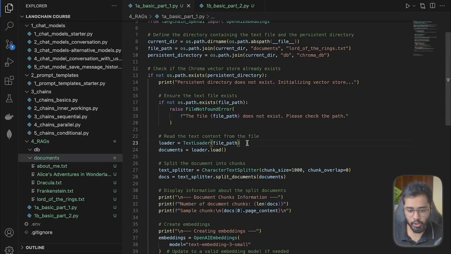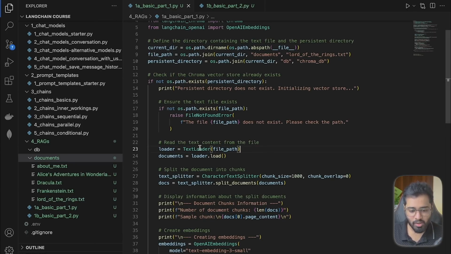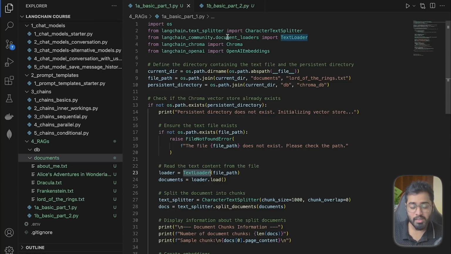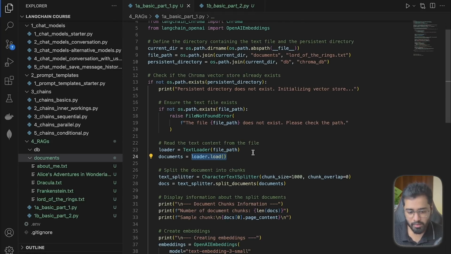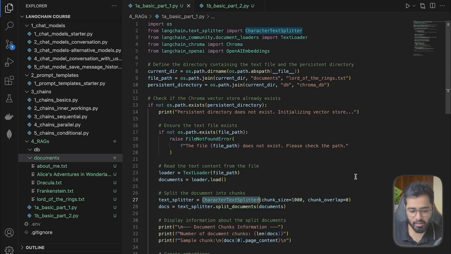Next up, let's load the book. So this is going to be the first step, right? We are going to be using the text loader class that I'm importing from the documents loader module. This will help us basically load the document in memory right here, like assigning a value to a variable. Once we've loaded the document, or it could be multiple documents, we are going to start chunking it into smaller texts. To do that, we are going to be using the character text splitter class that, if I scroll up here, we've imported from the text splitter module.